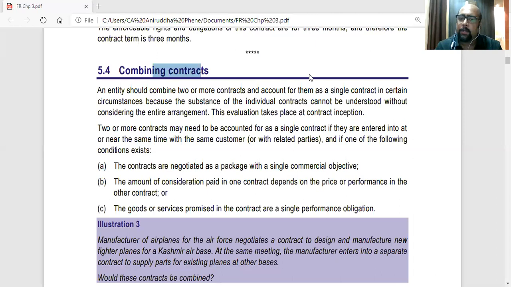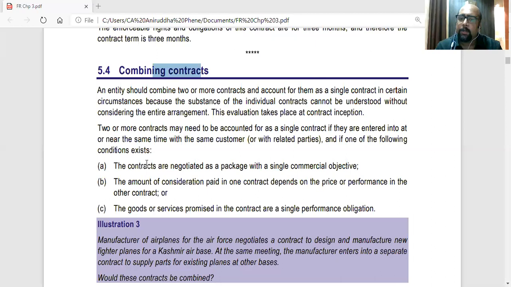For example, related parties can be, we have entered into a contract with a company, another contract with its subsidiary, and one more contract with its associate. So they are related parties. So they are part of the same arrangement. Okay. So we will be accounting all the contracts as a single contract if one of the following conditions exists.